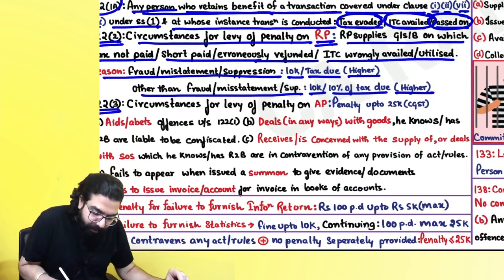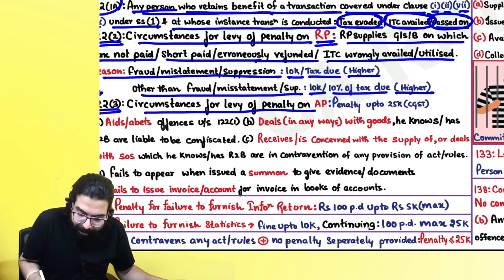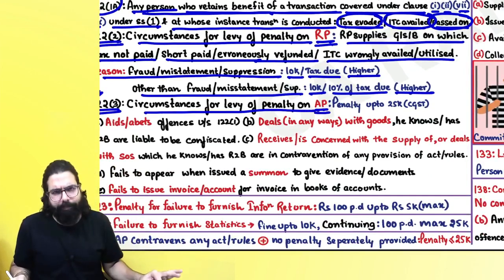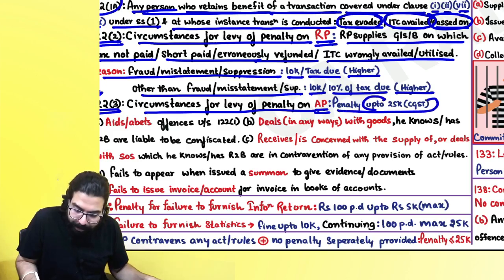Okay sir, after that we have section number 122 3, which goes ahead and talks about circumstances for levy of penalty on any person, need not be a registered person, any person, penalty up to 25,000.